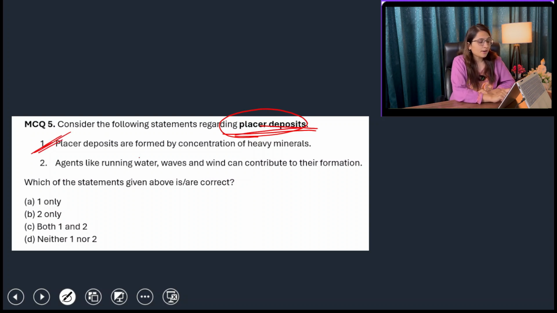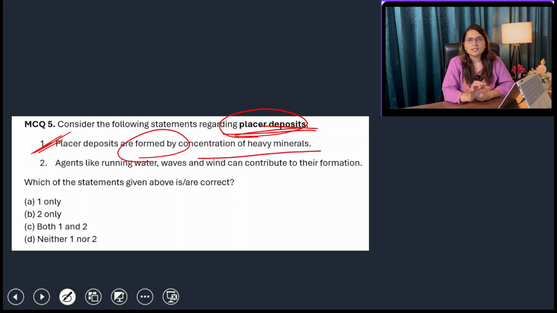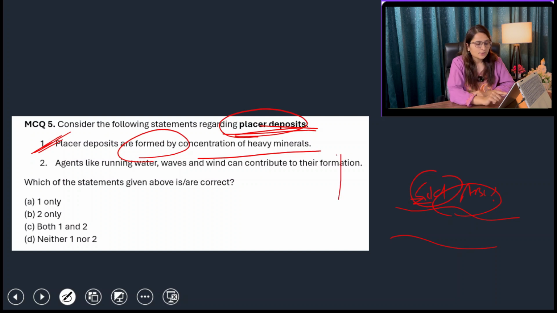Number one, placer deposits are formed by concentration of heavy minerals. Placer deposits are basically what? This is the area where these gold particles, these A, B, C, D particles, are found, but there is no evidence of where these particles are emerging from, because there is no nearby rock from where the water and air would be responsible for their movement to this place. So the minerals or metals, the precious minerals, anything else, were present in a particular area and we don't know the particular location from where they emerged. That is why they are called placer deposits.